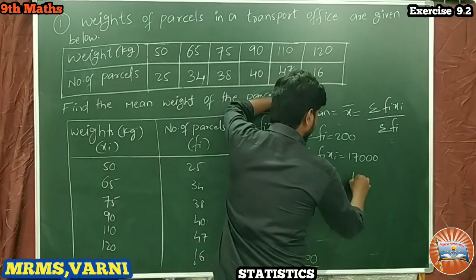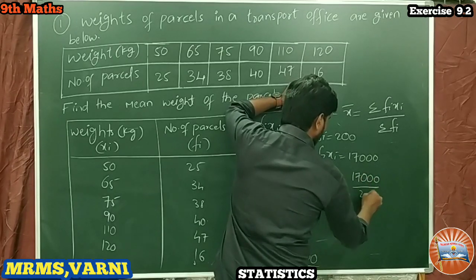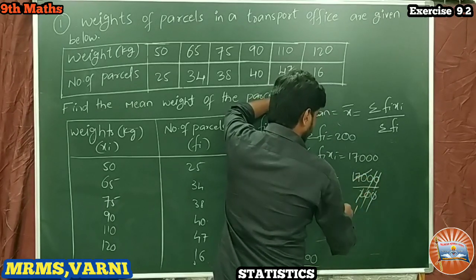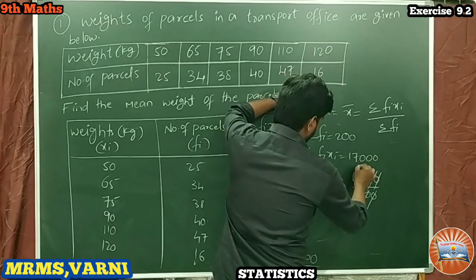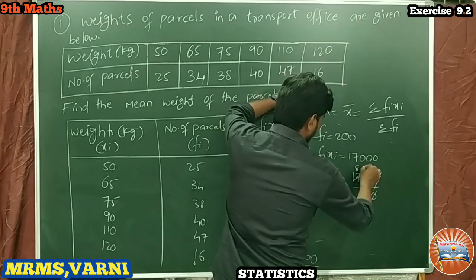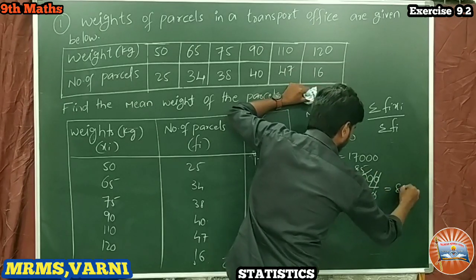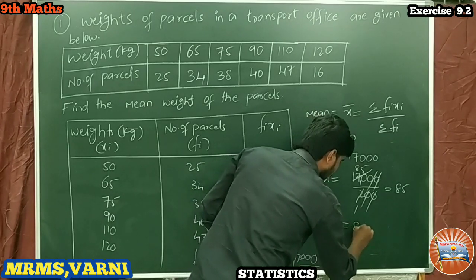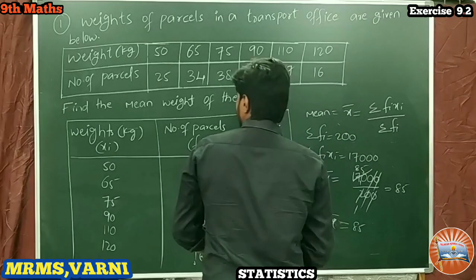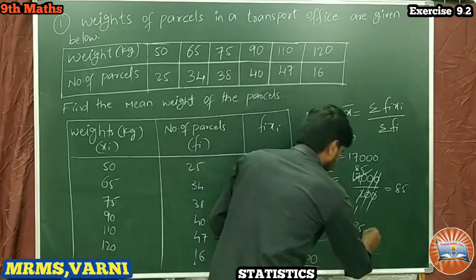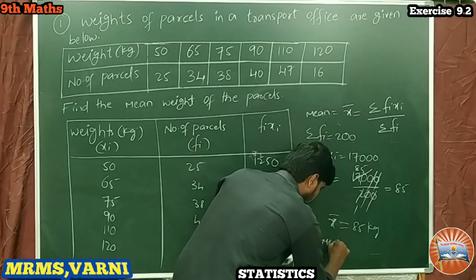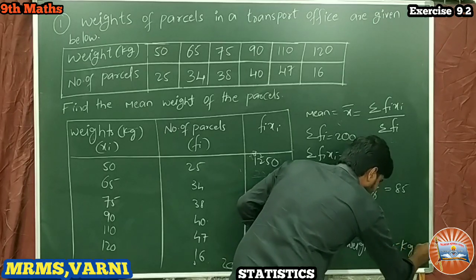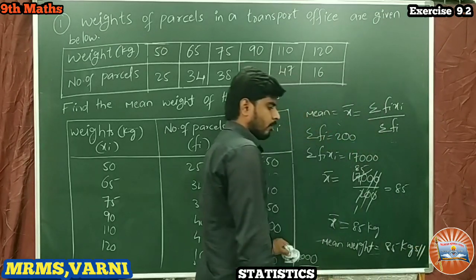x bar is equal to 17,000 by 200. The zeros get cancelled, and 170 divided by 2 gives 85. So x bar is equal to 85. What is the mean weight of the parcels? The mean weight is equal to 85 kgs. Is it clear?